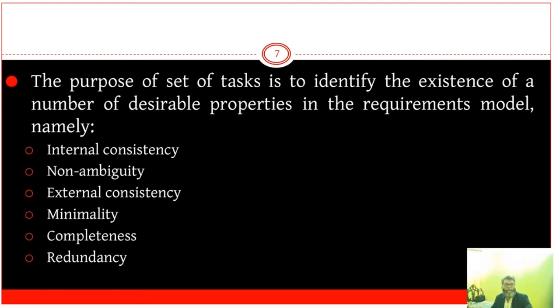And redundancy. A requirement is redundant if it can also be obtained from some other part of the requirement model, or if it is simply some property or behavior not wanted in the software system.